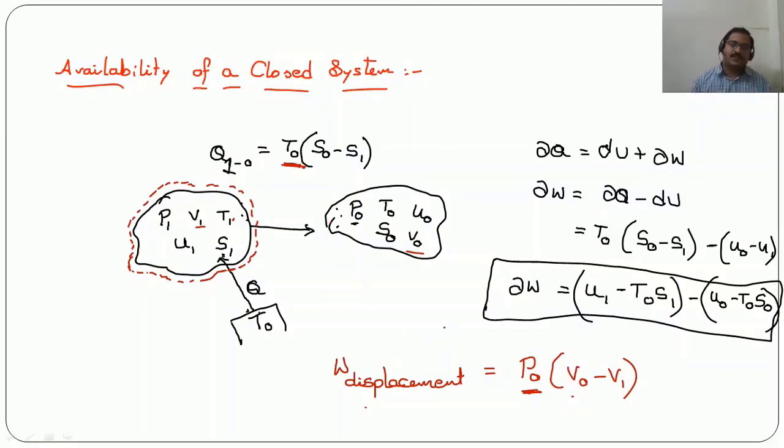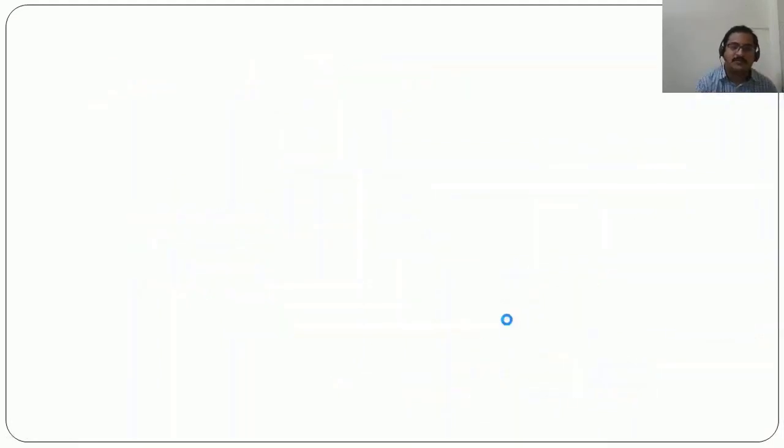Okay, now we have got work done from the first law of thermodynamics, and at the same time we have got the displacement work done. Now we need to understand what is the maximum possible work output. The maximum possible work output can be obtained when we subtract the displacement work from the work that is obtained from the first law of thermodynamics.